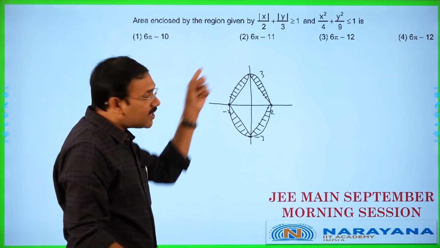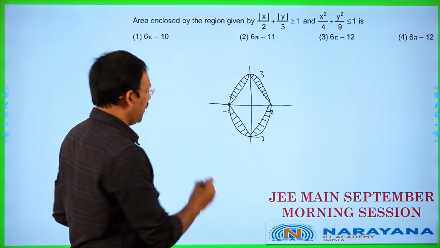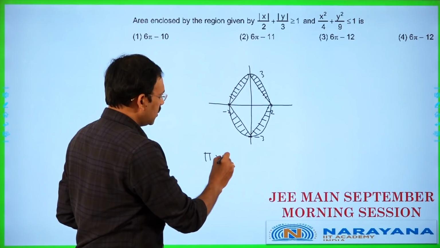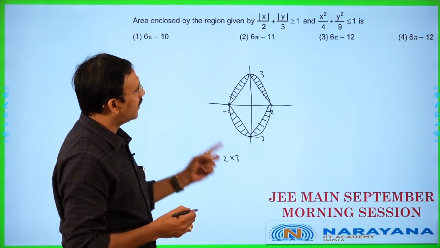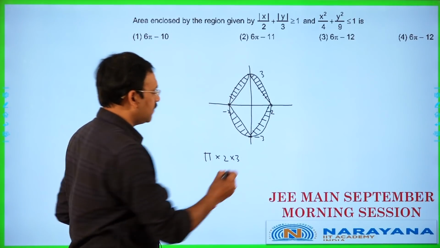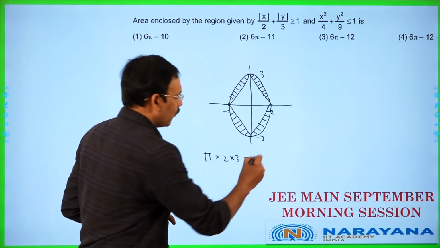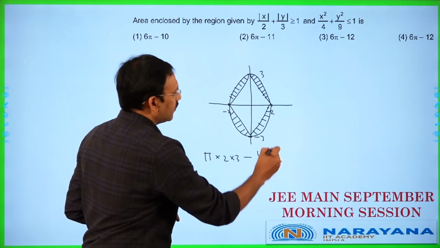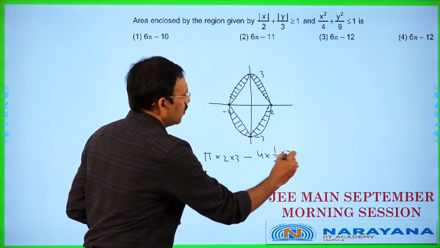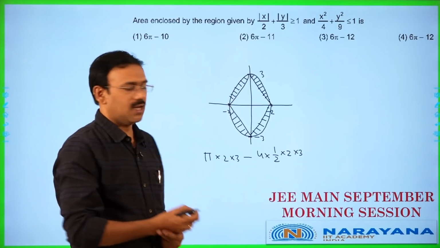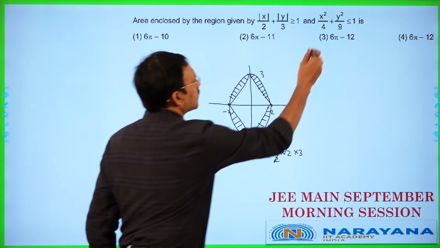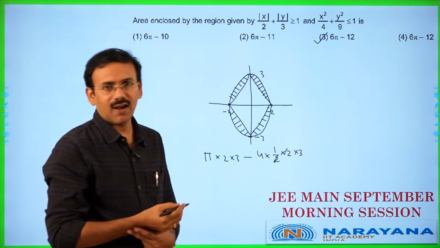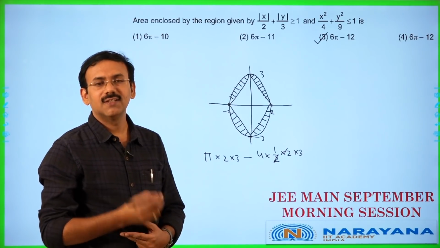friends. So, the area of the ellipse is pi AB. So, pi into this is 2, this is 3. 12 pi is 6 pi is the area of the ellipse minus 4 times area of this triangle, half into base is 2, height is 3, which is 6 pi minus 12. This is the answer. That's it.